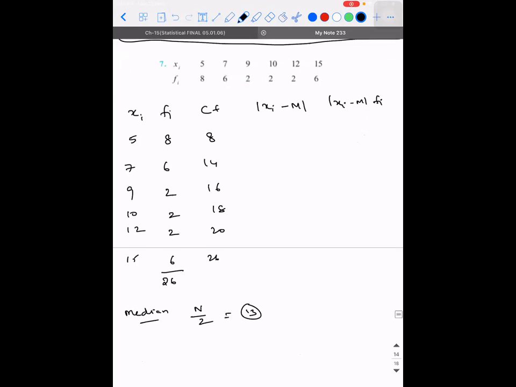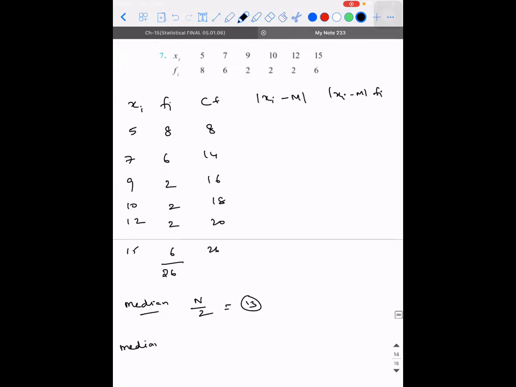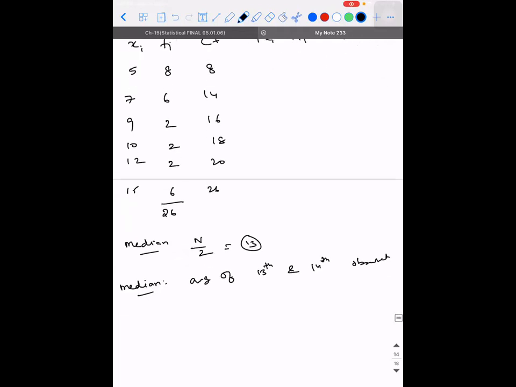So median will be which observation? Median will be the average of the 13th and 14th observation. Why am I taking the average here? There are 6 terms, an even number of terms, right? So the 13th and 14th observation.